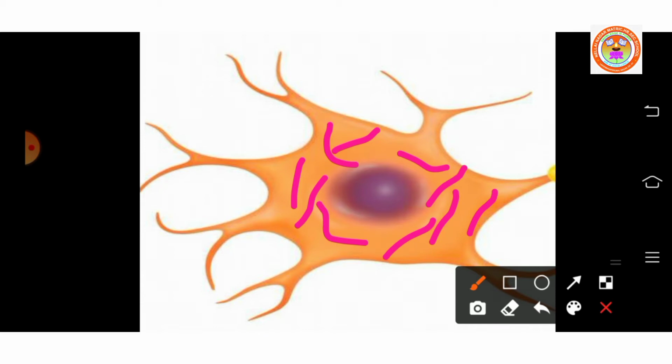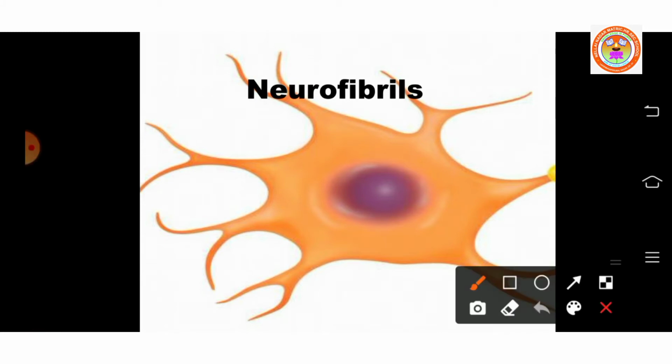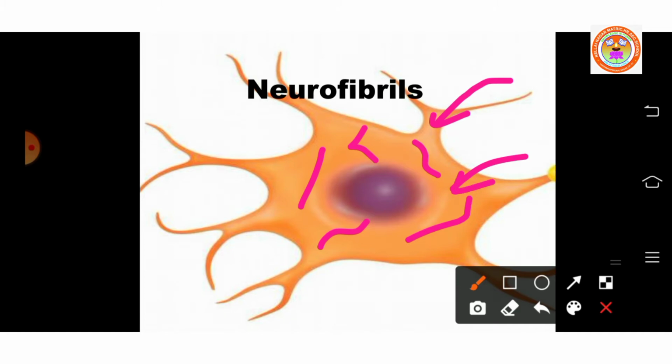Several neurofibrils are present in the cytoplasm that help in transmission of nerve impulses to and from the cell body. You got it?